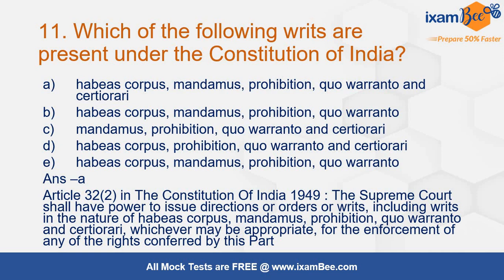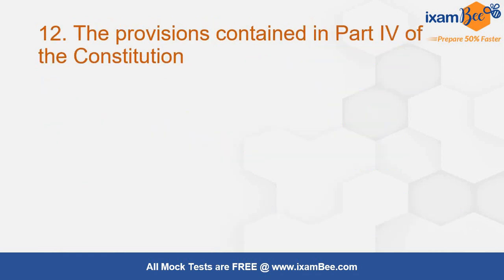इसको थोड़ा सा twist करके भी पूछा जा सकता है, depends. So you should be thoroughly prepared with the topic of writs also. कौन सी टाइप की writ किस तरीके से पूछी जाएगी. And Article 32 Clause 2 talks about the power of Supreme Court as well. Supreme Court shall have power to issue directions or orders or writs, including all those writs for enforcement of any rights conferred by this part, that is part 3.